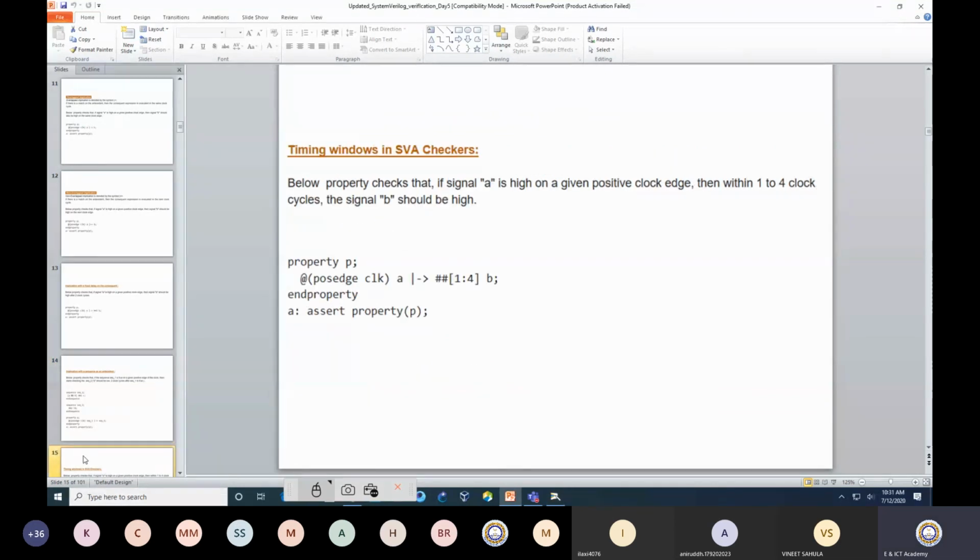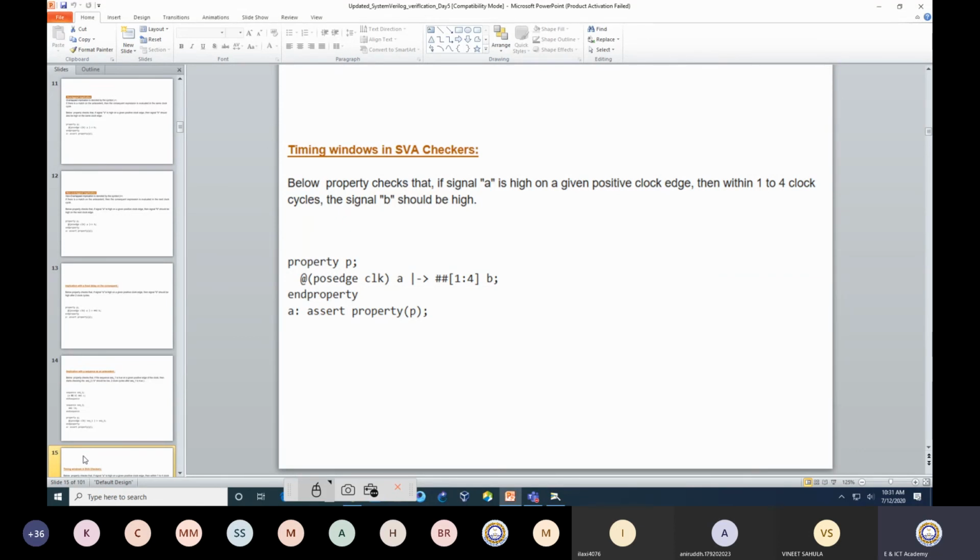Okay, so in an assertion you can also define your timing window. That means you can define the window in terms of the clock cycle. So just squeeze your assertion writing. So what can be one protocol? Let's consider that I want to verify that if signal A is high on a given positive edge of clock, then within 1 to 4 clock cycles, the signal B should be high.